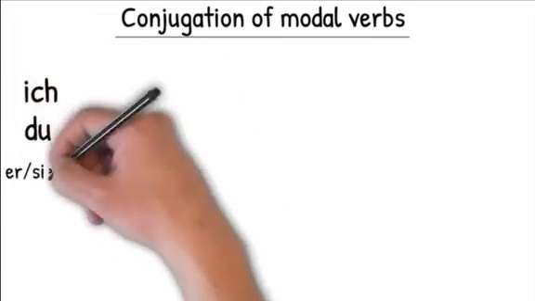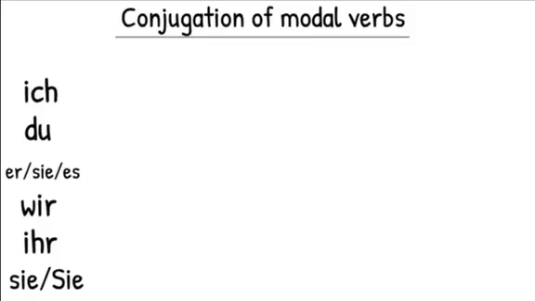Now we need an overview of the conjugation of modal verbs. What do we mean by conjugation? It's just the ending that we put on this verb depending on who is speaking. We have 6 categories of people, and for each of these people, we need to know what ending the verb has. Notice the pattern that emerges.